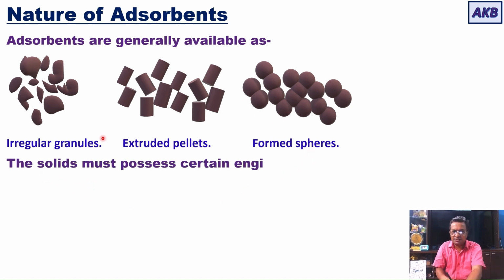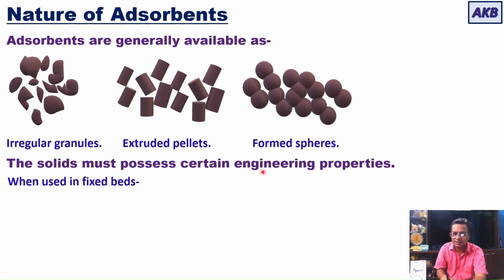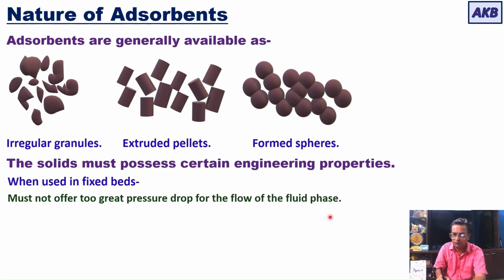The solids that you are going to use as adsorbent must possess some engineering properties. Which are these desirable engineering properties? Let us understand. When you are using these adsorbents in fixed beds, they should not offer too great a pressure drop for the flow of the fluid phase.